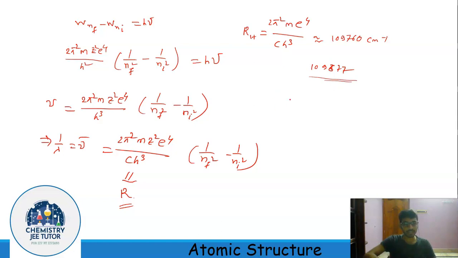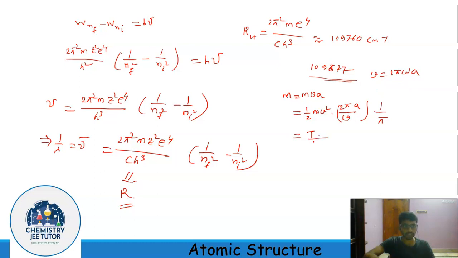Now another thing worthy of derivation is the expression of the angular momentum. Now angular momentum is m v a. Now we can rearrange this as half m v square into 2 pi a by v. Now half m v square is our kinetic energy, and v equal to omega a, so 2 pi a by v equals 1 upon omega.